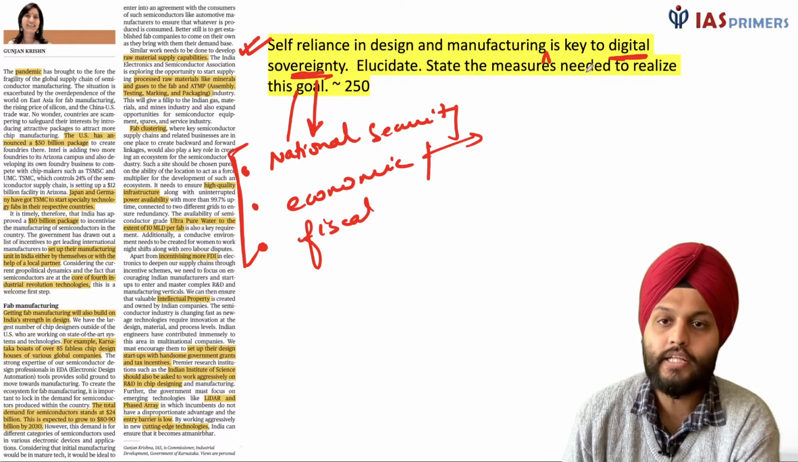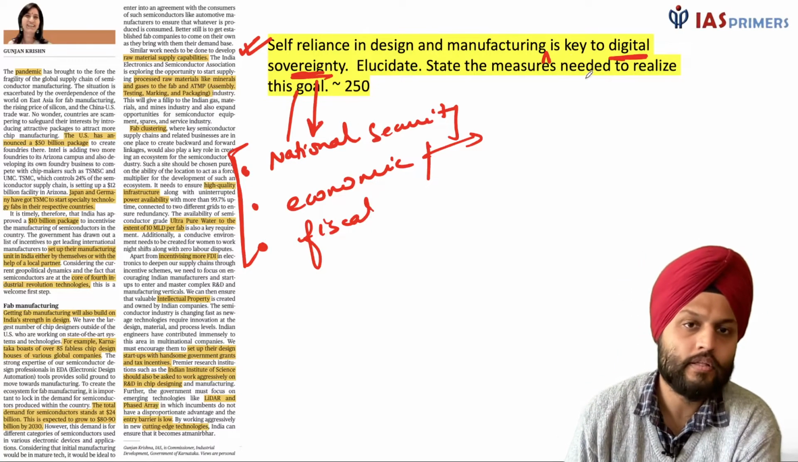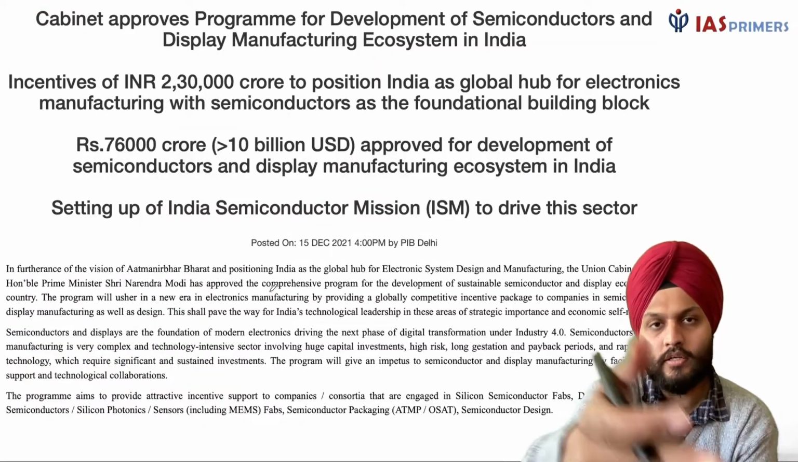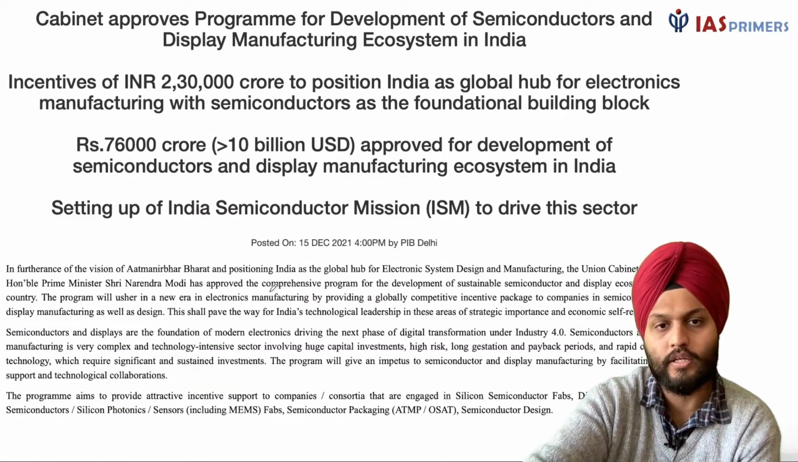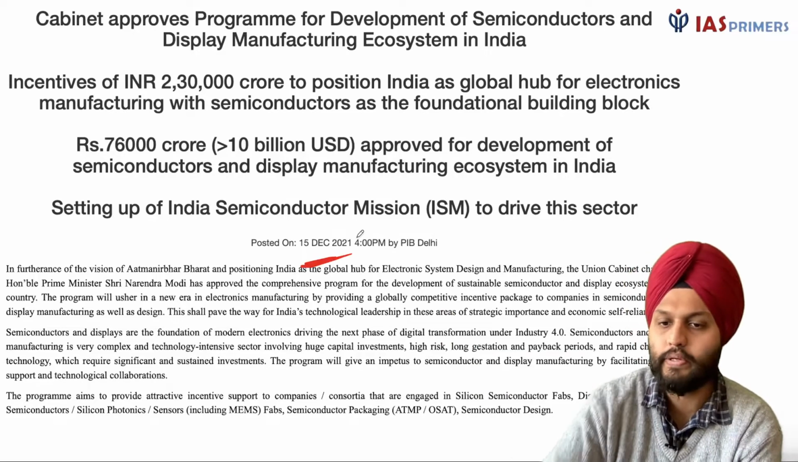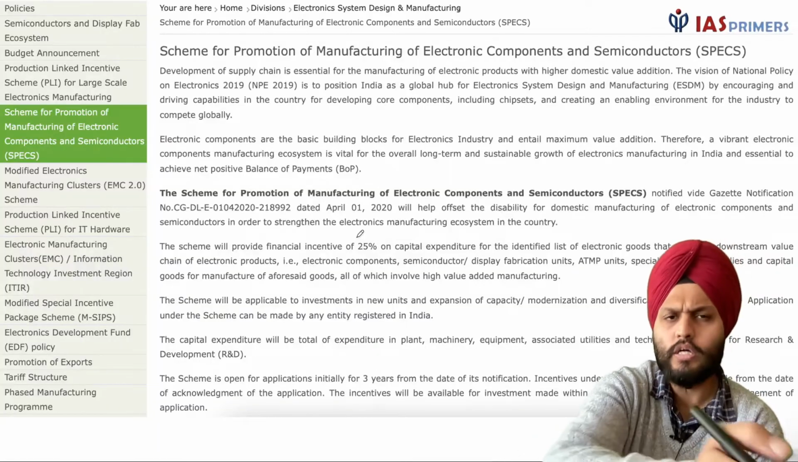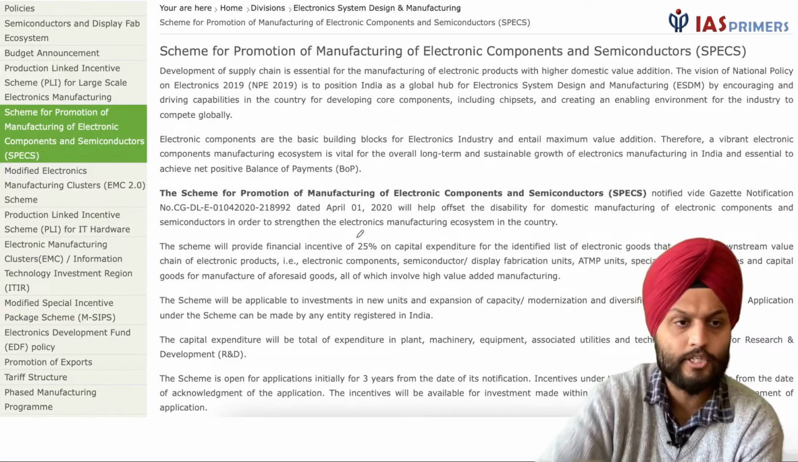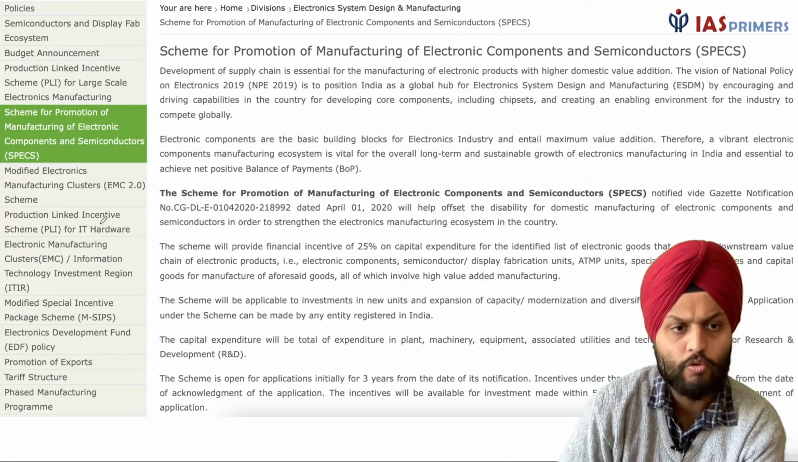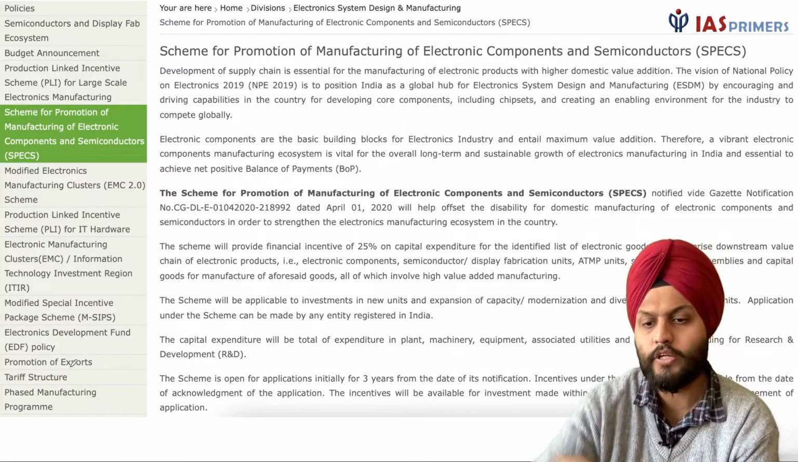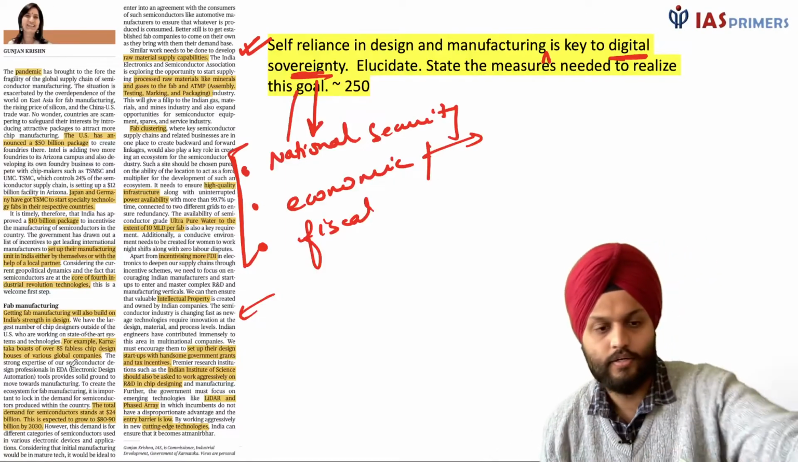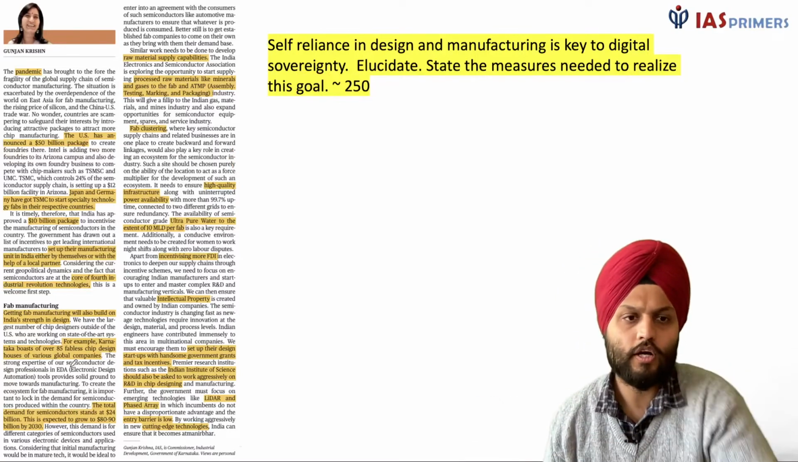Okay, state the measures needed to realize this goal. So these are the measures over here. And these are certain things that the government has done recently, right? So 15 December 2021. Plus I refer to this website of the Ministry of Electronics and Information Technology. And you can see this list over here. These are the things that the government is doing with reference to electronics. Right. So we'll come to what the government has been doing.